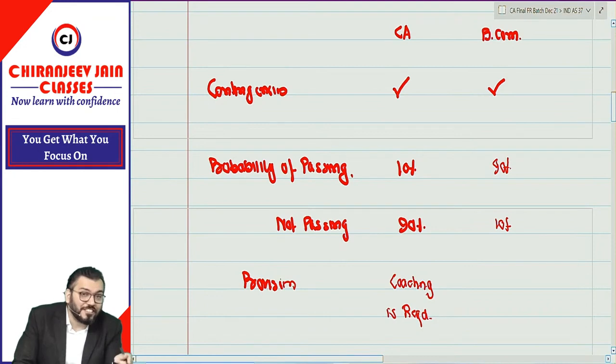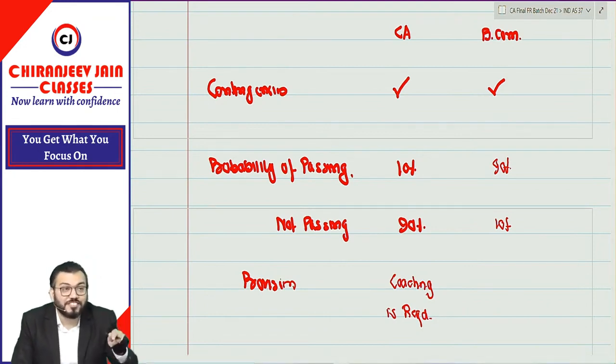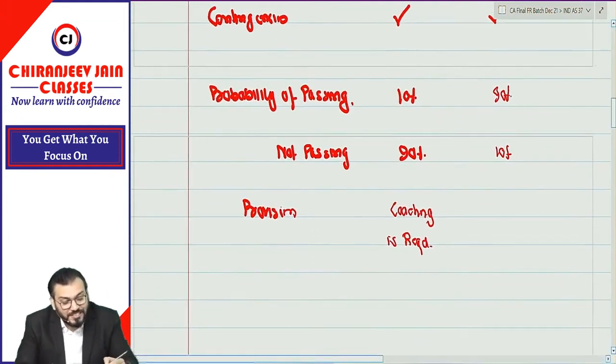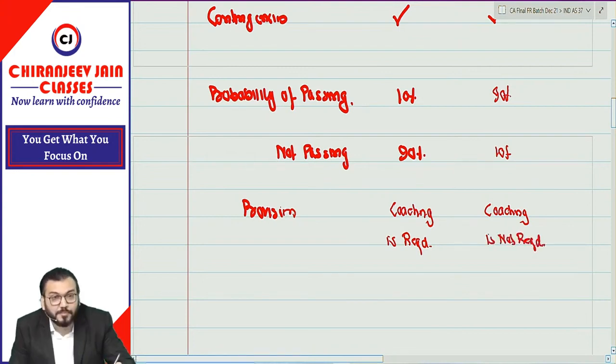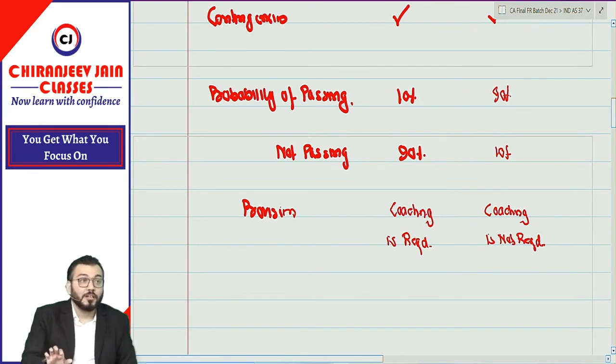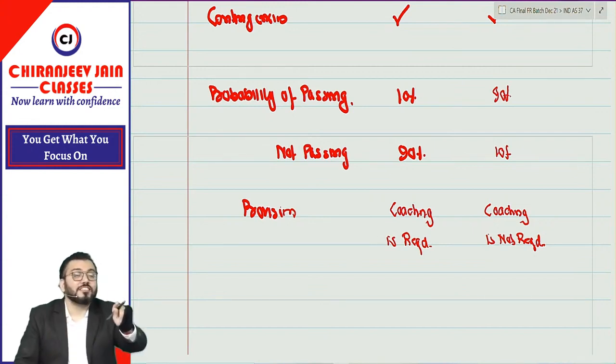But both have contingencies in their life. Bolo yes or no? So can I say in this, coaching is not required. I hope you are understanding whatever I am saying. Means can I say provision results from contingencies? Correct. What is the meaning of contingencies?